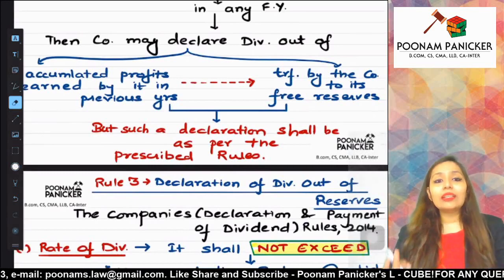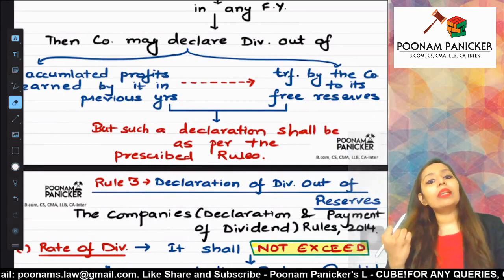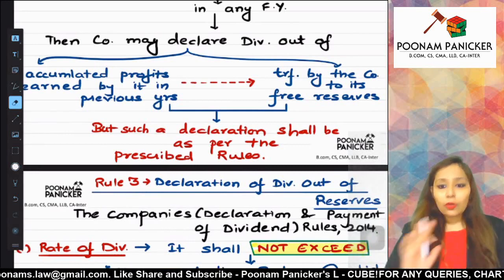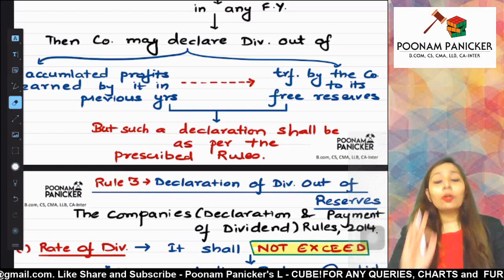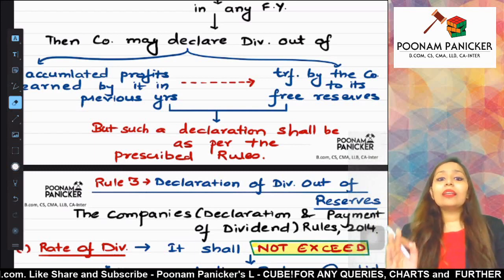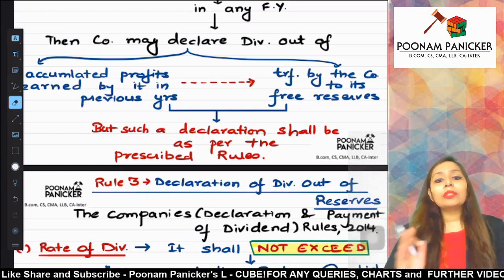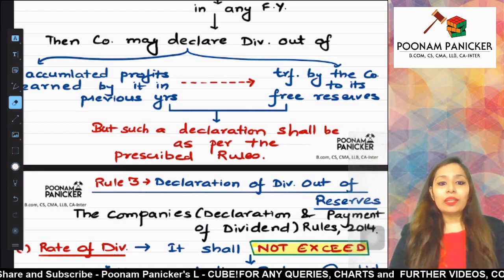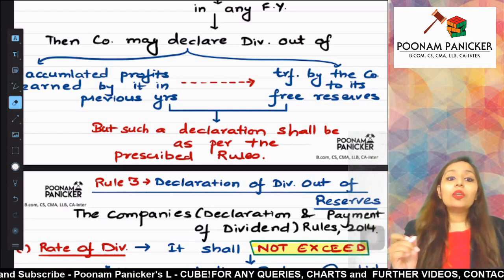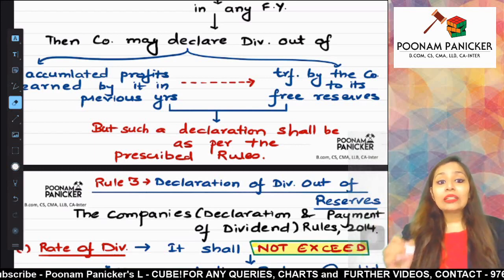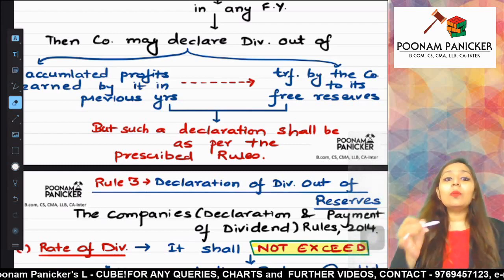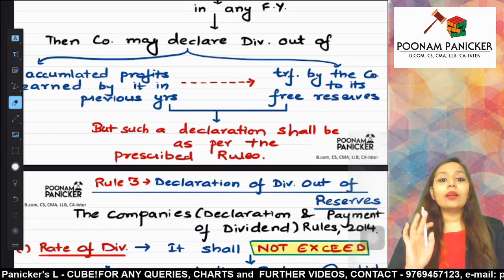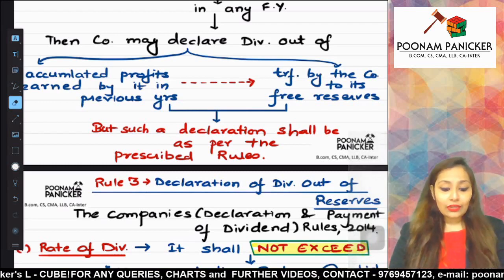In case in this year there are no profits, how can the company declare dividend? So the law is permitting you, section 123 is permitting you to pay dividend in case of inadequacy of profits or absence of profits in one particular financial year out of accumulated profits earned by it in its previous financial years. Out of what? Accumulated profits earned by it in the previous financial years.